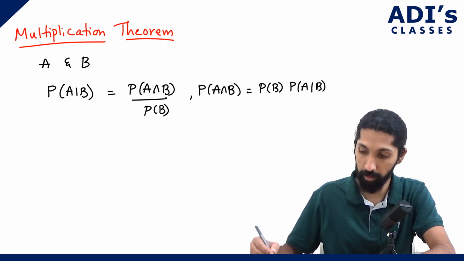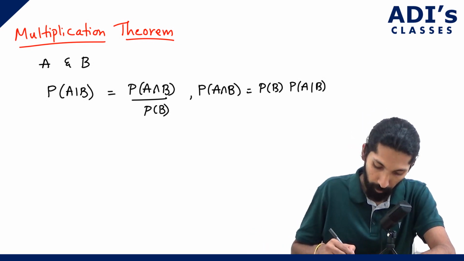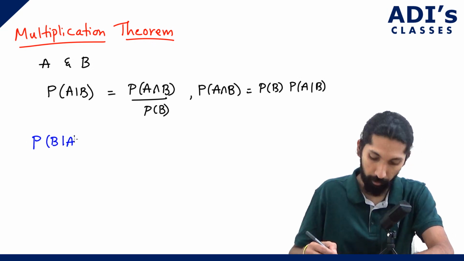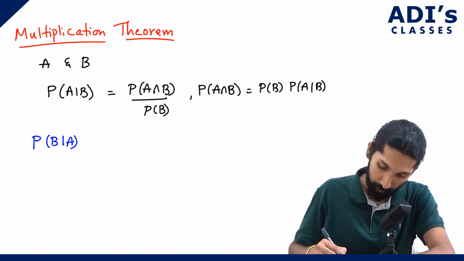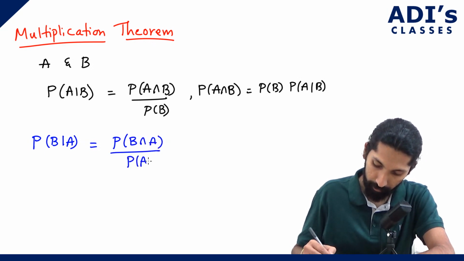Now, one more equation we can do. Suppose you have P of B given A. Then we have P of B intersection A divided by P of A, correct?